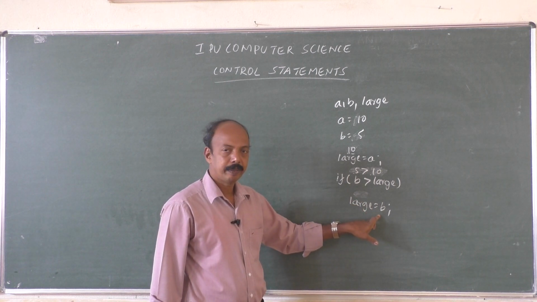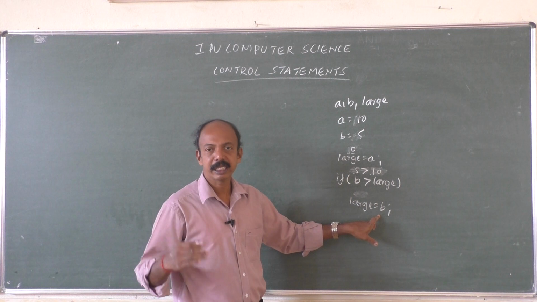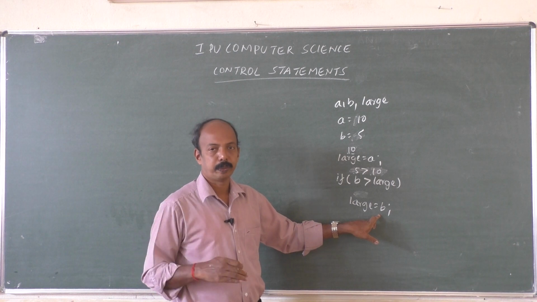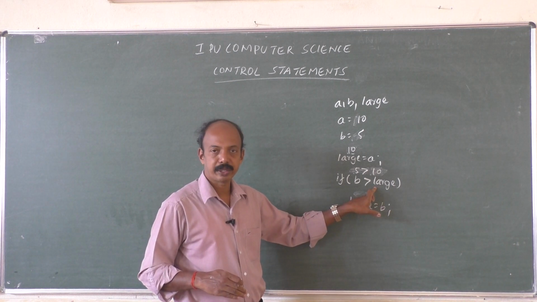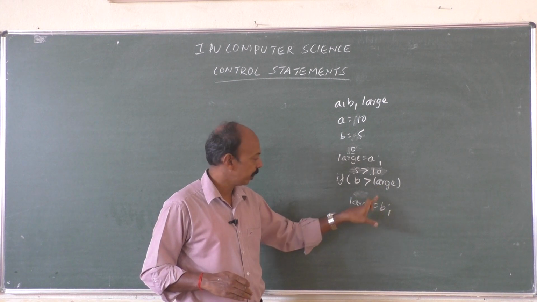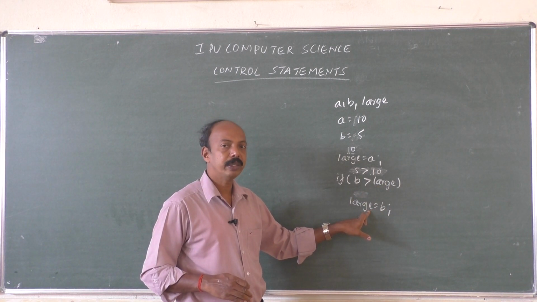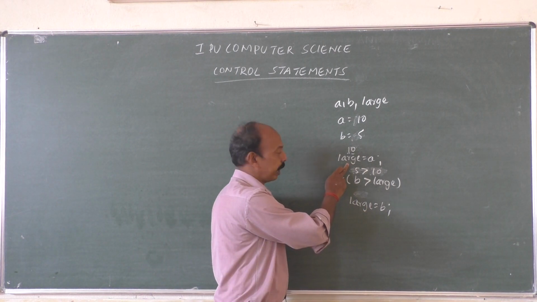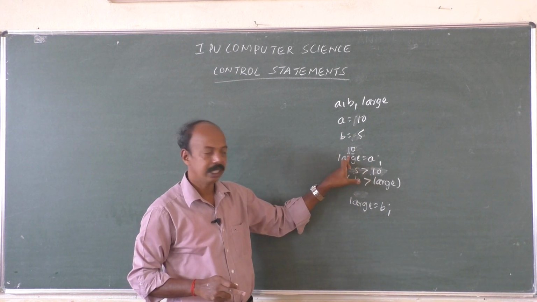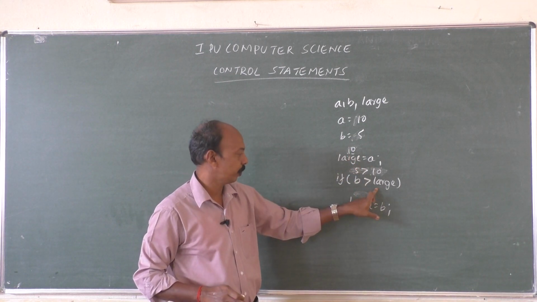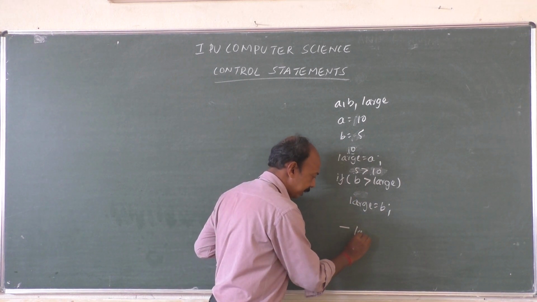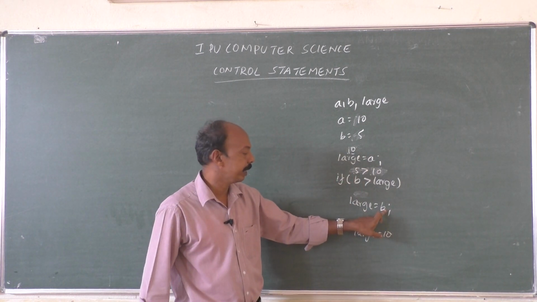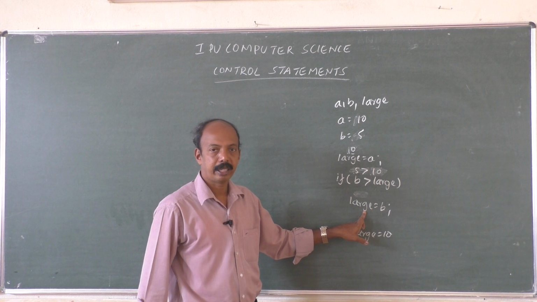This particular statement, the syntax we know, if expression statement. The statement will be executed only if the expression is true. Here the expression is false. So since this is false, we are not going to execute this one. So what is the value of large now? It remains the same as whatever we had stored earlier. Earlier we stored the value of A in large. In large we have 10. Since this is false, if you display the value of large here, that will be 10 itself. We have not written the value of B in large. Hope this is understood. Right?